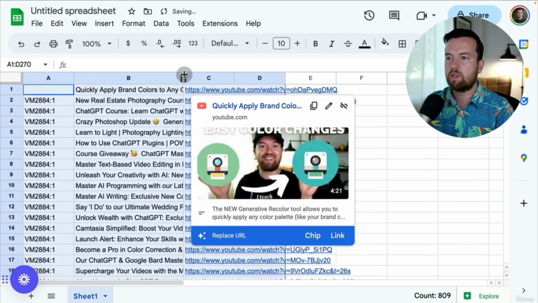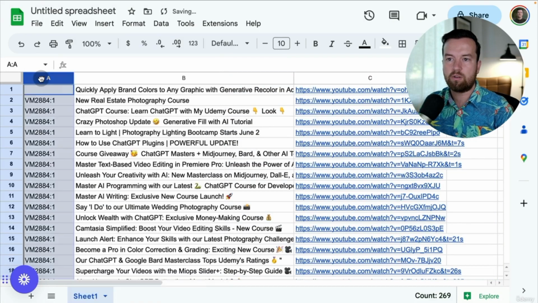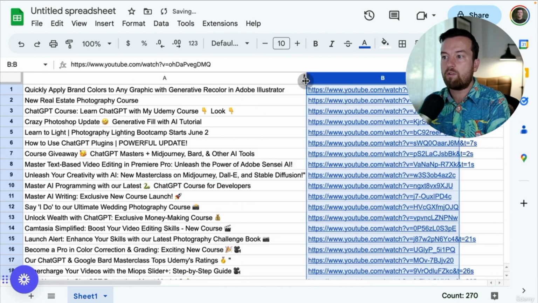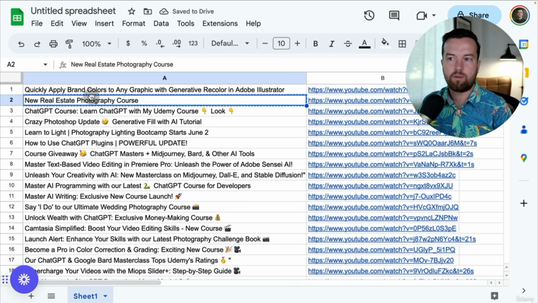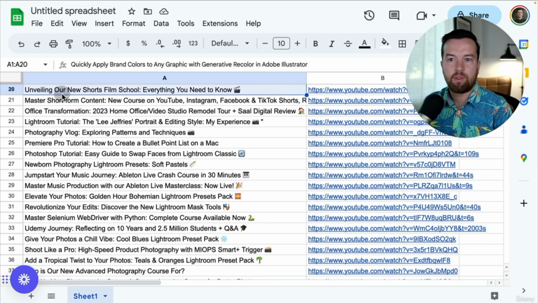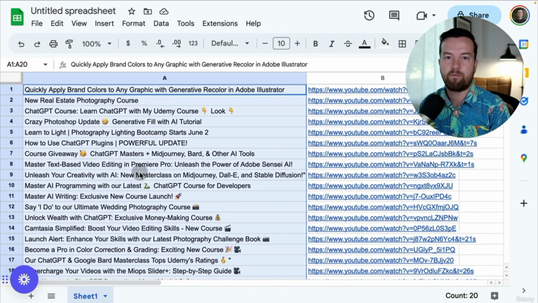And it pastes two columns basically, the URL and the name. If you don't need the URL, I'm going to delete this row or column. And now we have all of our old titles. And from here, we can just copy and paste a chunk of them, copy the first 20 and paste those into ChatGPT as a list that you want to change using that prompt that we talked about before, which I'll also include in the text of the next lesson so you can simply copy and paste it.